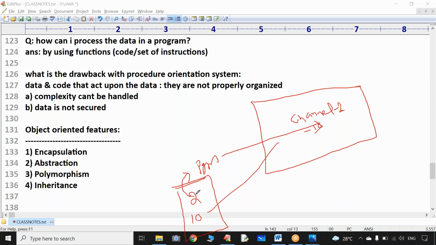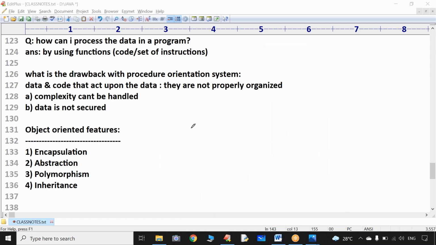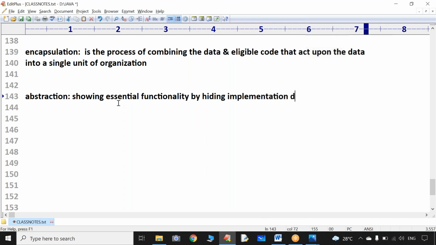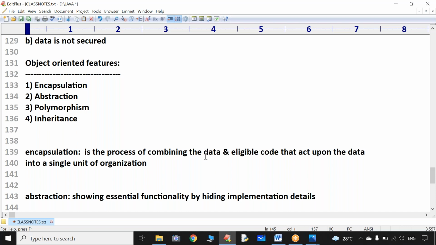details. Sir, in most cases while developing a project, we are supposed to expose only the required thing by hiding implementation details. So this feature is nothing but abstraction. So what does abstraction mean? Sir, abstraction means showing essential functionality by hiding implementation details. That is nothing but abstraction.